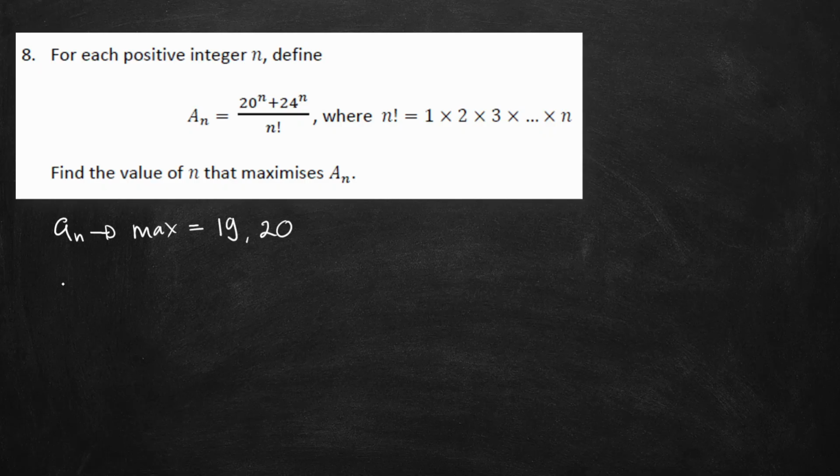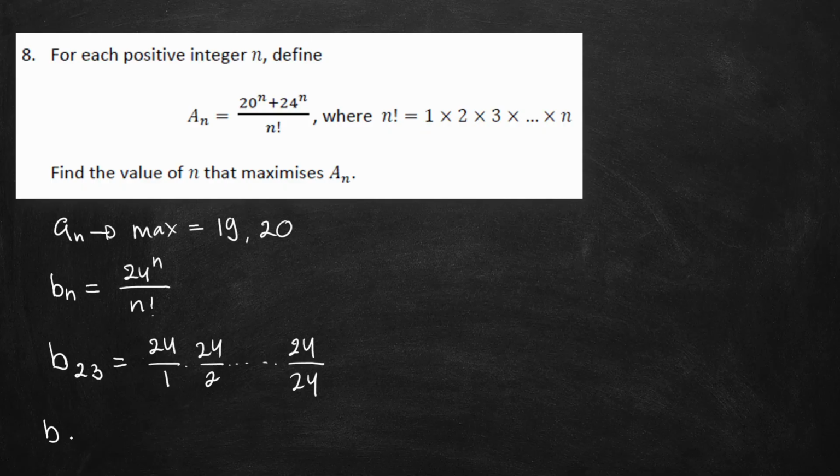But remember that we still have bn, where bn is equal to 24 power of n divided by n factorial. So if we use the same logic, we will conclude that b23 is actually the maximum value.